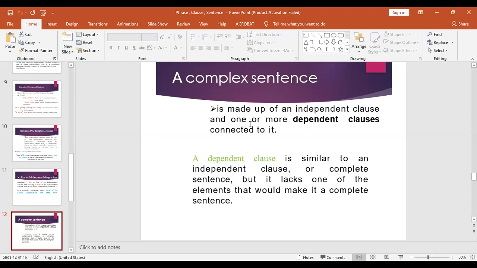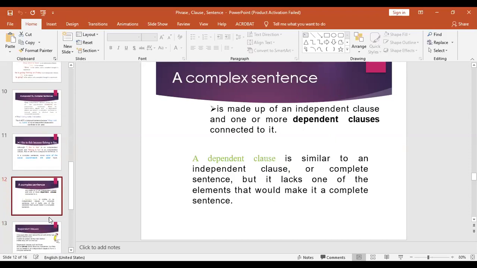Now, what is a complex sentence? A complex sentence is made up of an independent clause and one or more dependent clauses. A dependent clause is similar to an independent clause or complete sentence, but it lacks one of the elements that would make it a complete sentence. In other words, a dependent clause cannot stand alone, and its identification is very simple.